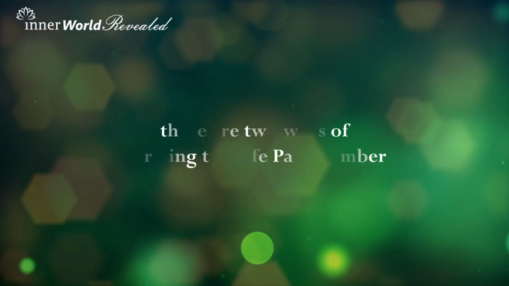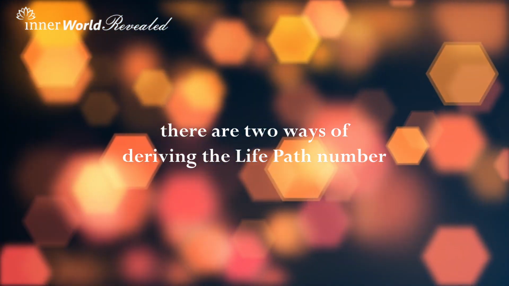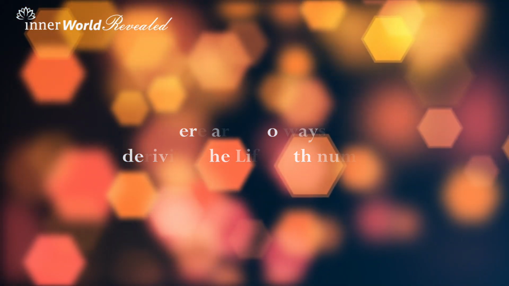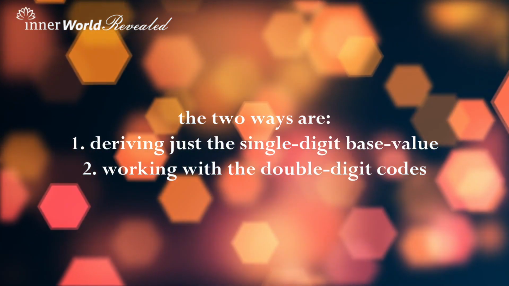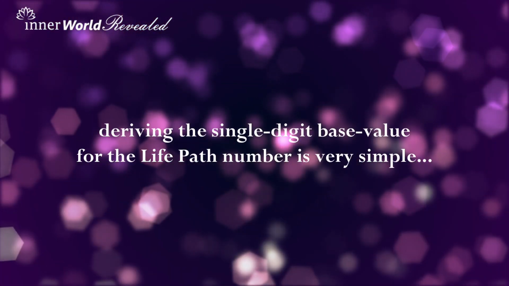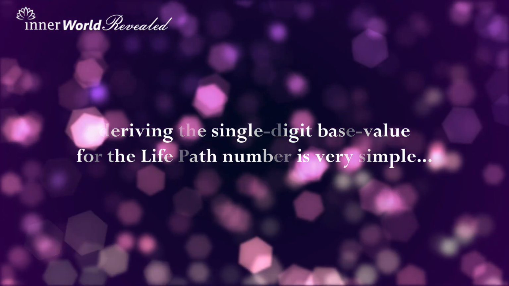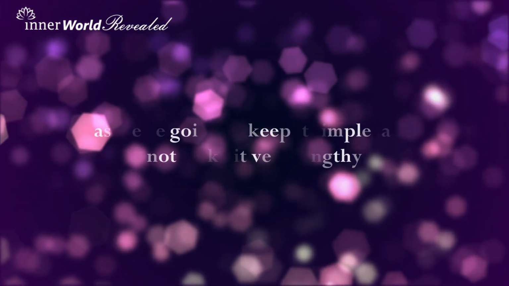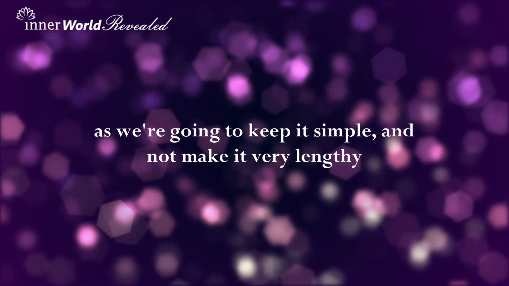If you are new to my channel, let me tell you that there are 2 ways to work with the life path number. The simpler way to work is with the single digit base values. The complex way, on the other hand, is looking into the double digit codes. If you want to derive the base value for your life path number, it is a very simple method, and we are going to work like this only in this vlog because we are not going to make this vlog very lengthy by working with 99 double digit codes.